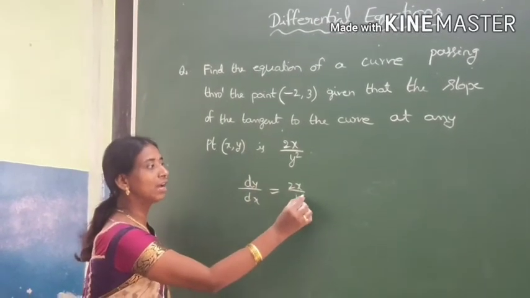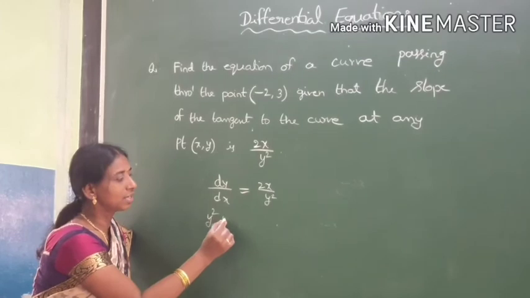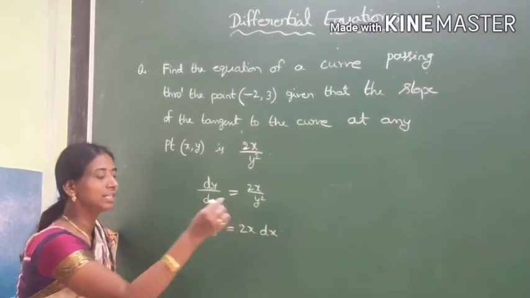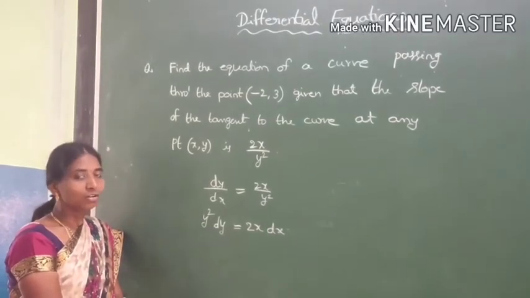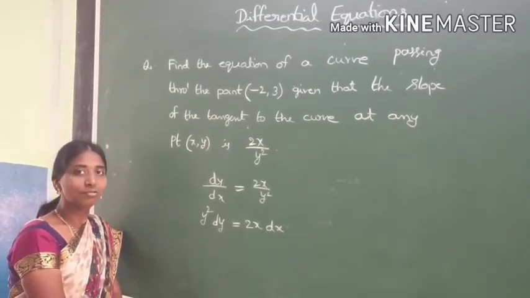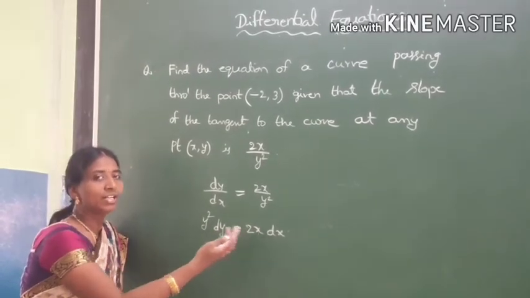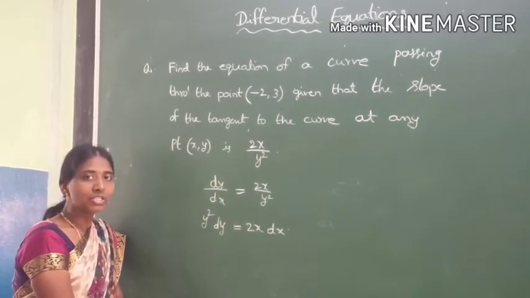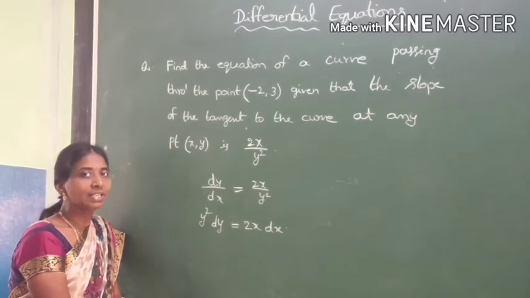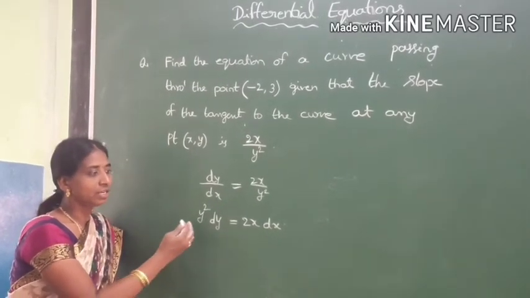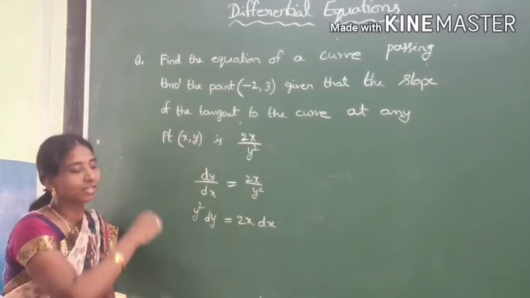This is the clue we have in the question. y square dy is equal to 2x dx. Now how to find out the solution for this? The opposite process of differentiation is integration. So let us do the integration to get back our curve equation.